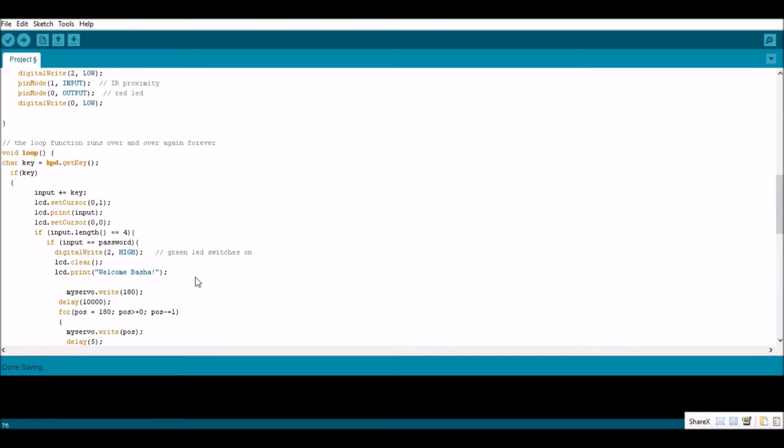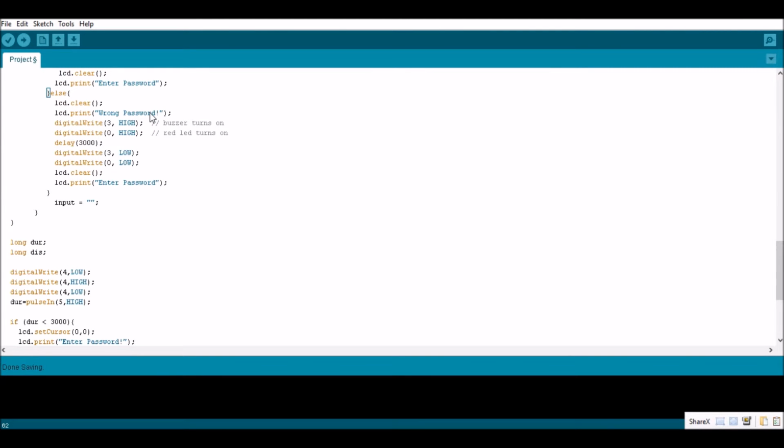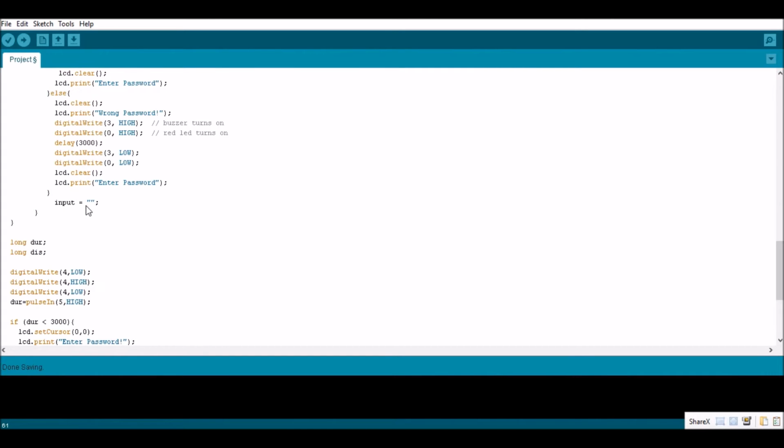If the input was not equal to the password, then we go into the else part where wrong password is printed out and the buzzer and the red LED are both activated with a delay of 3 seconds, after which they're both turned off and the user is told to enter the password again. And after the if condition, where we check on the length of the input, we reset the input back to an empty string so that the user may enter another password.